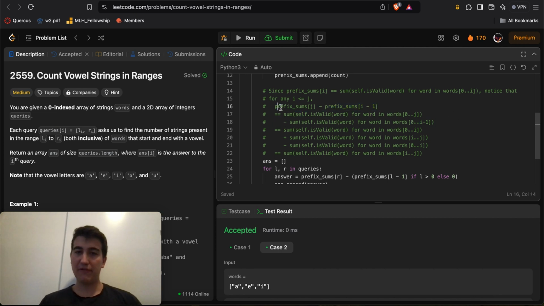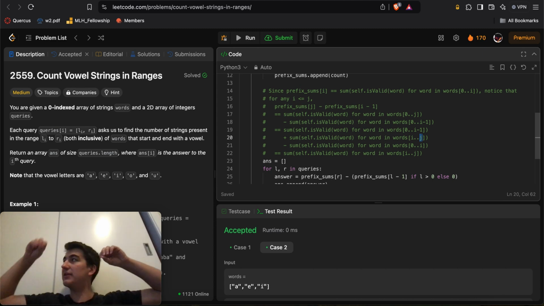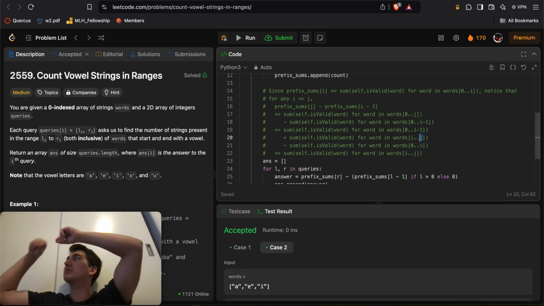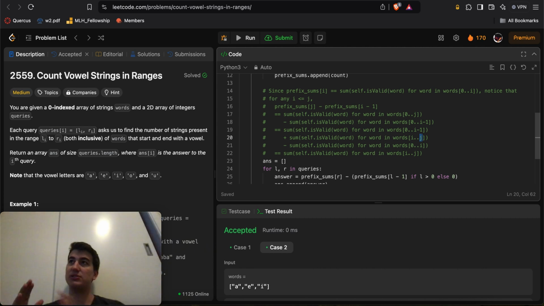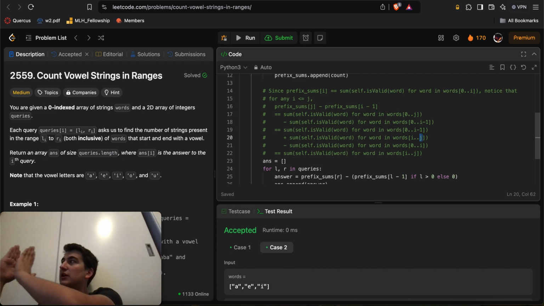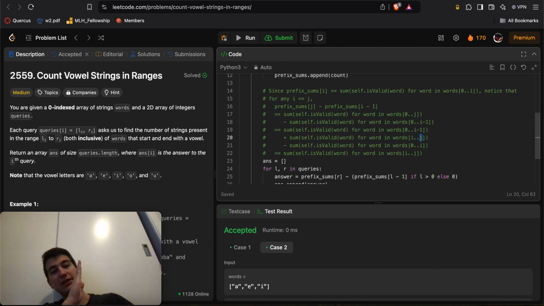But otherwise, if I do prefix sums of j minus prefix sums of i minus 1, what I get is the sum from 0 to j from this guy minus the sum from 0 to i minus 1. Now I can split the 0 to j into two parts: going from 0 to i minus 1 and then continuing onwards from index i all the way up to index j. Because if I want the sum of all the words, whether they're valid or not, from index 0 to index j, it's like getting the sum from index 0 to index i minus 1 and then from index i all the way up to j. So it's like taking the sum of all the ones from 0 to i minus 1 plus the sum of all the ones from i to j.